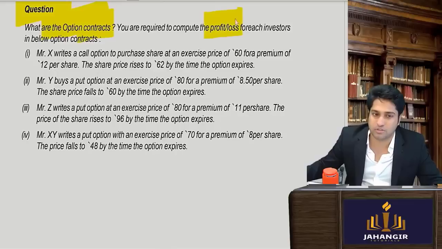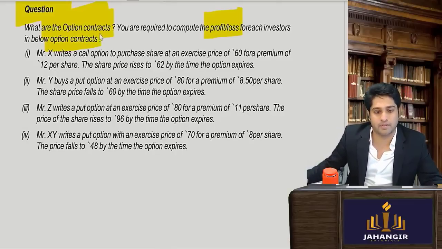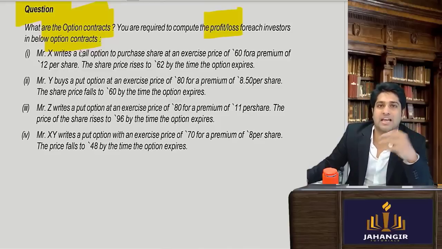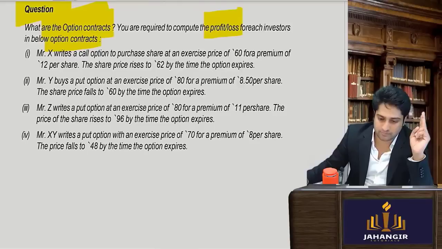Compute the profit and loss for each investor in the following contract. Now, when I say I am buying a contract, it means I'm the holder of the option. But if I say I am writing a contract, it means I'm the writer of the option. Is this clear?